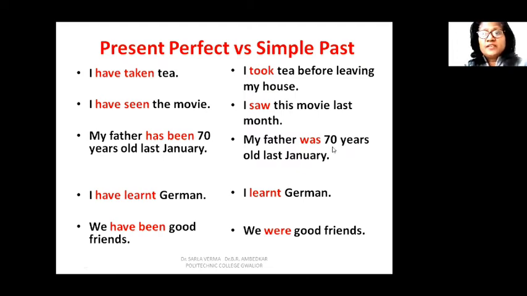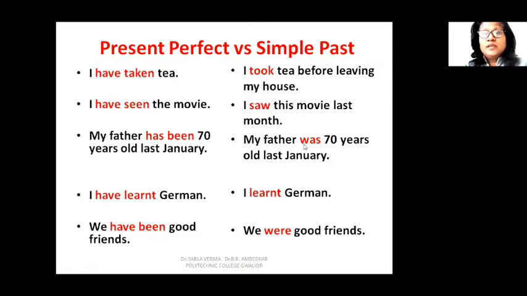So when you say my father was 70 years old last January, you have broken the connection with the present in simple past. See, my father has been 70 years old last January. This means your father is still alive, he is healthy. When you say my father was 70 years old last January, the listener is in doubt whether your father is still alive or whether he is fit.